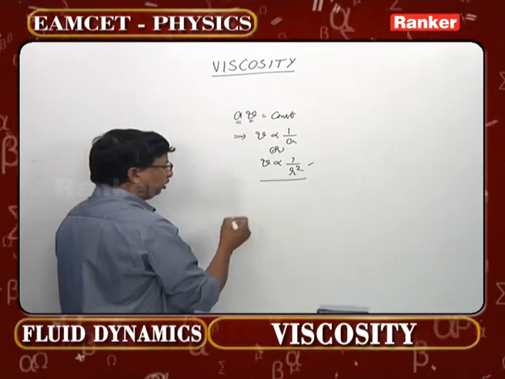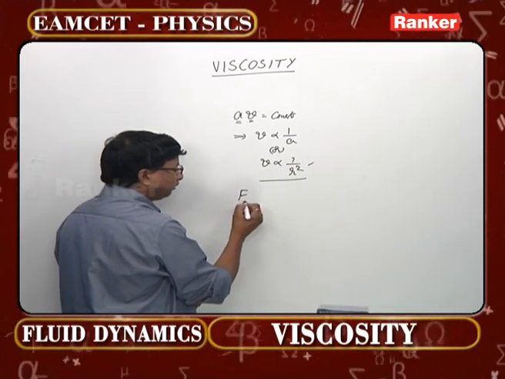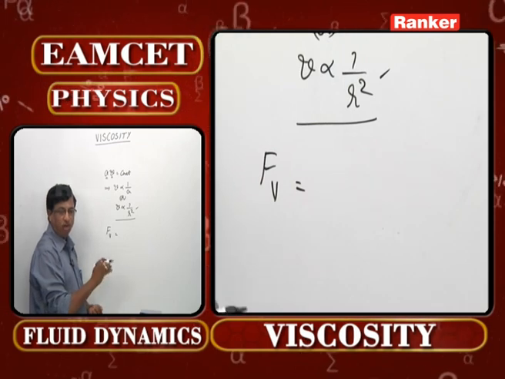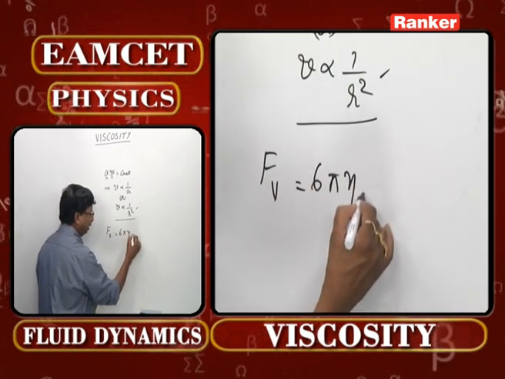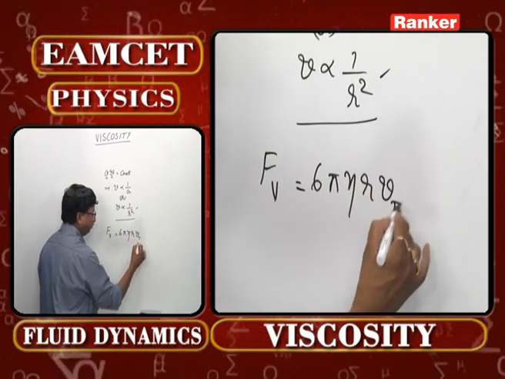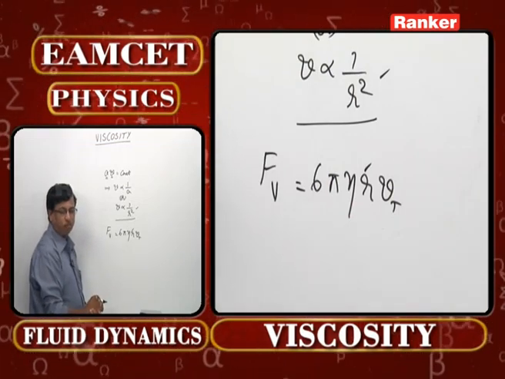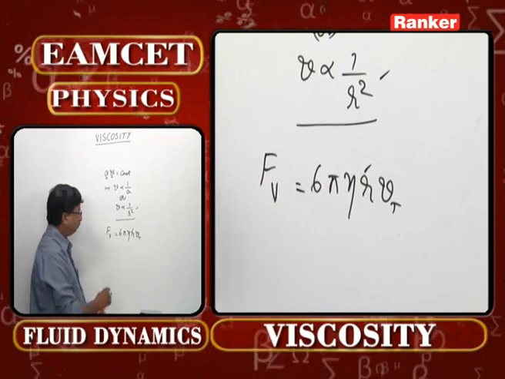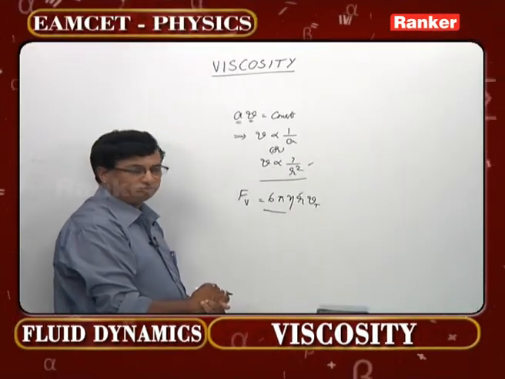In addition, when we talk about Stokes formula, that is the viscous force acting on a body which is dropped into a fluid, we have the formula 6 pi eta r v. This v is called terminal velocity and r is the radius of the sphere which has been dropped into that fluid. This is one more formula one has to remember before taking up the applications.